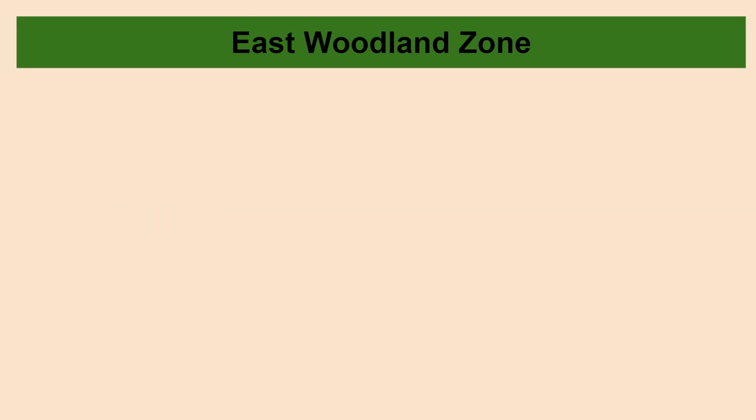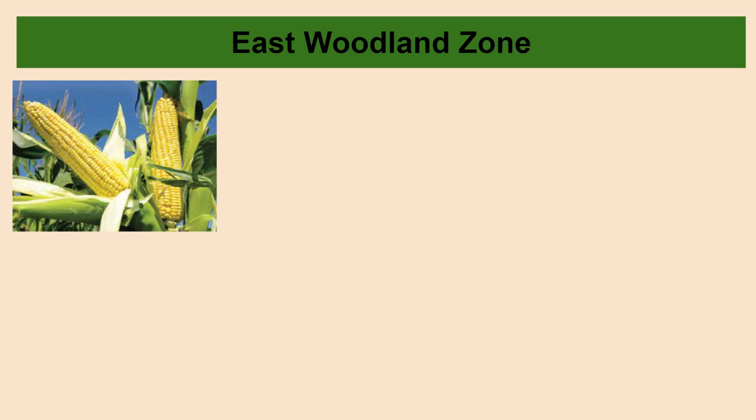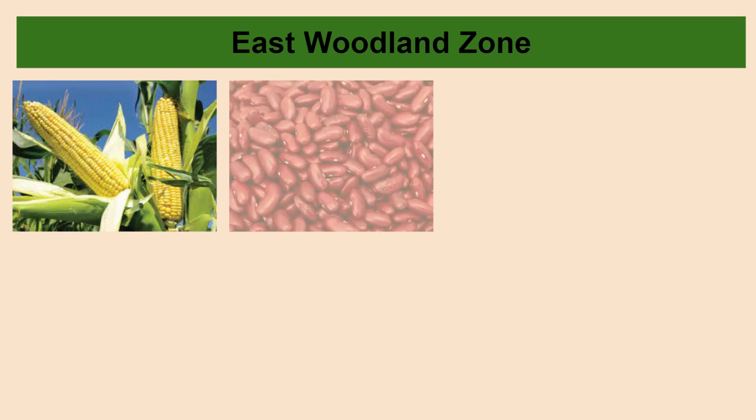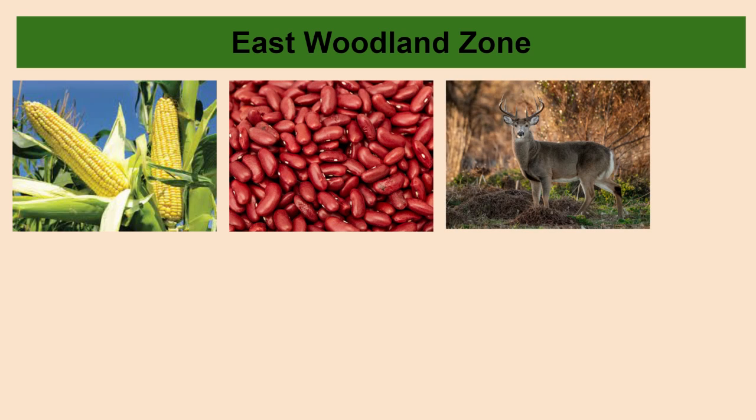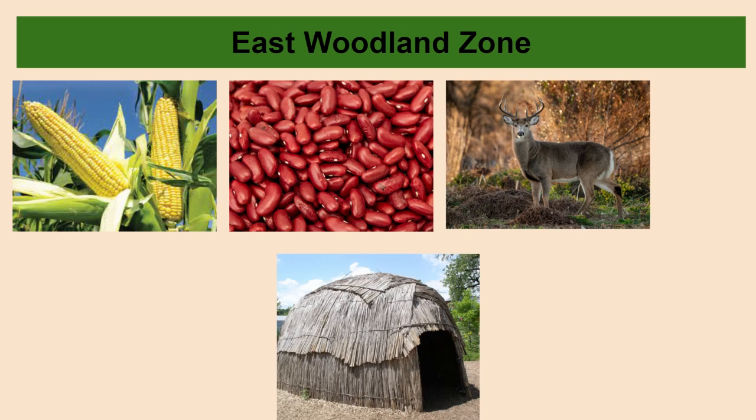In the Eastern Woodland Zone, they grew corn and beans, and they hunted deer. They also built wigwams, or they also built houses made out of wood.